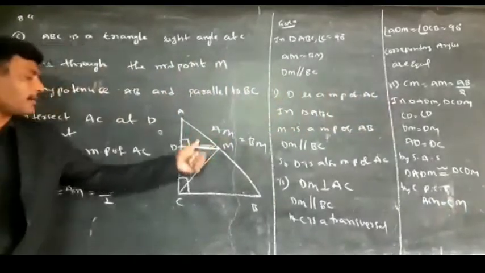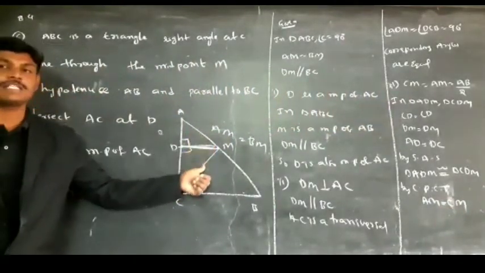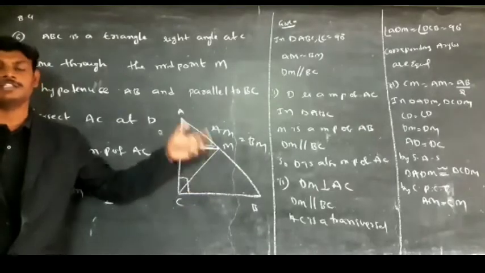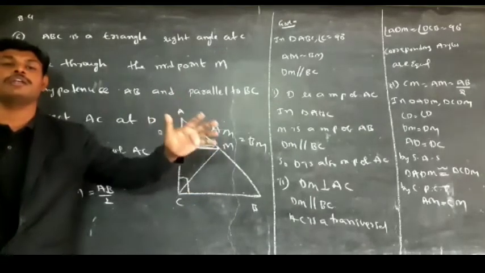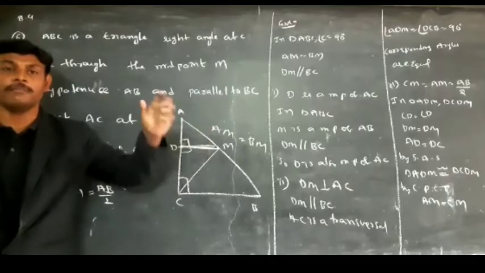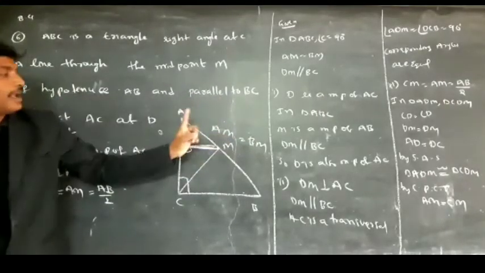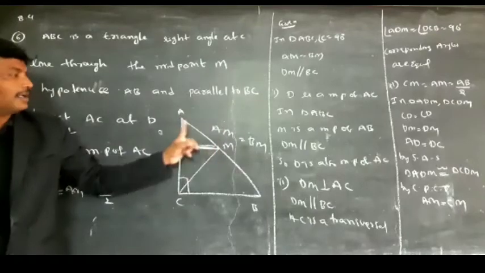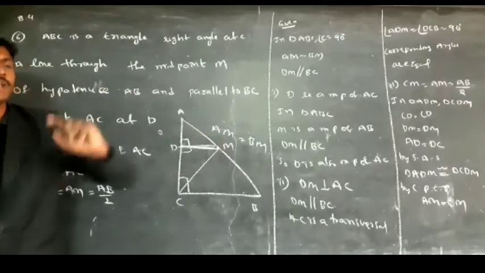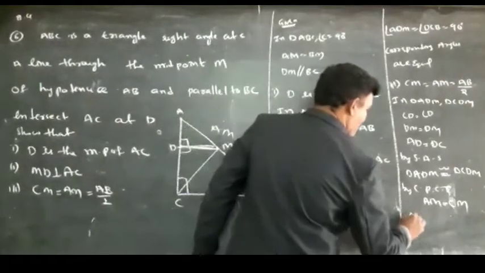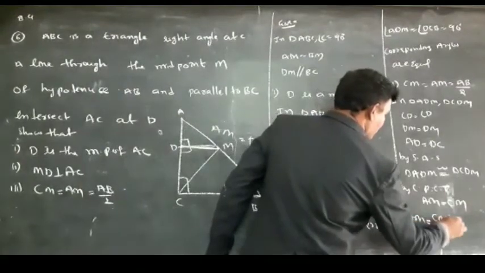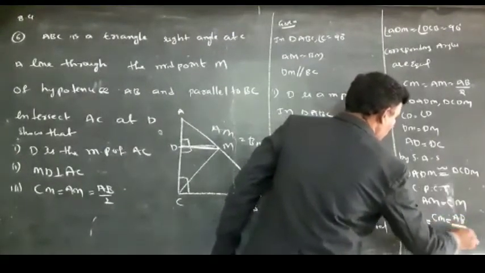Why? Because AM and CM are the corresponding sides of congruent triangles. If two triangles are congruent, corresponding sides are equal. By using that, the length of AM and the length of CM are both equal. But M is the midpoint, so AM is nothing but half of AB. AM is equal to CM, which is equal to AB by 2.